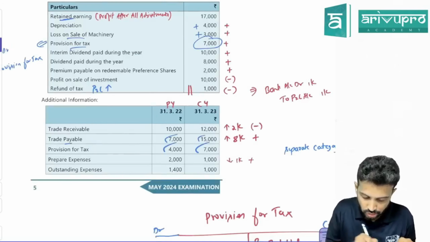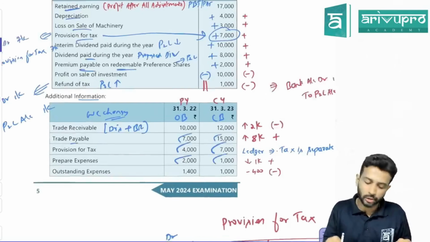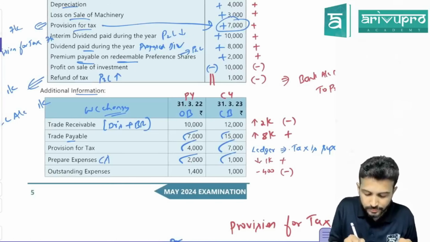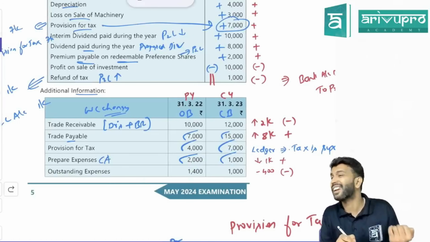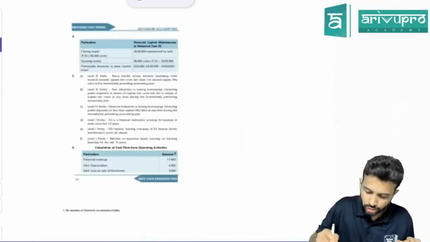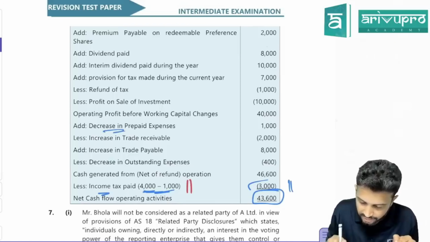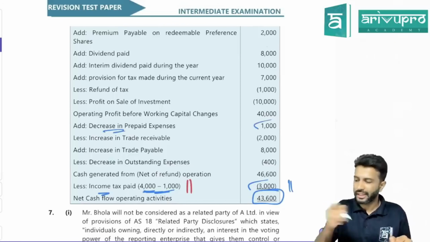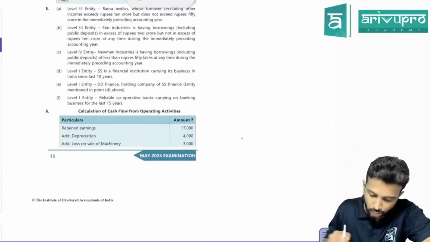Okay, and in fact, maybe this also we'll discuss, prepaid expenses. Opening is 2,000, closing is 1,000. So prepaid expense is also a current asset. Opening balance is 2, closing balance is 1. So current asset has reduced. Decrease in current assets means what do we do? Add 1,000. So they must have done it over here. I'll just quickly show you. Decrease in prepaid expense 1,000. They plus. Like this plus minus, you have to put it in this format and figure it out. That's all. Okay, the question solution starts from here.